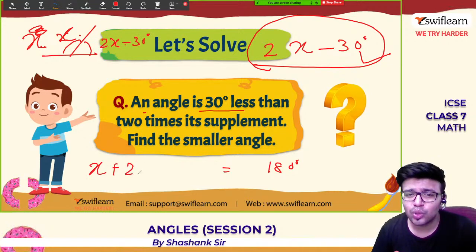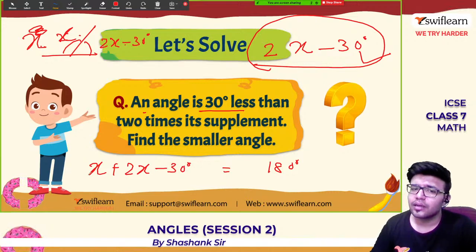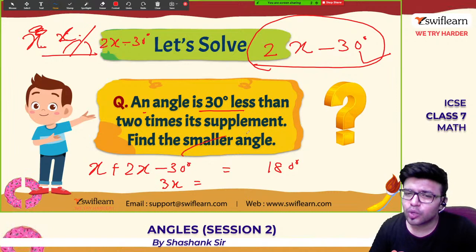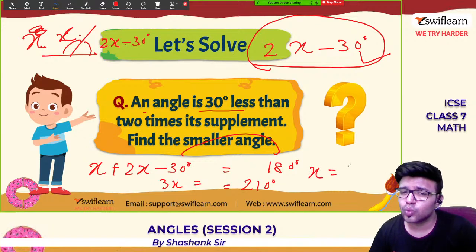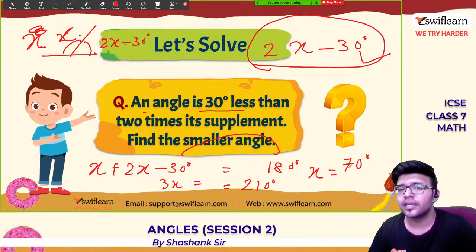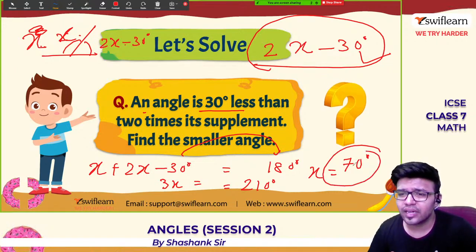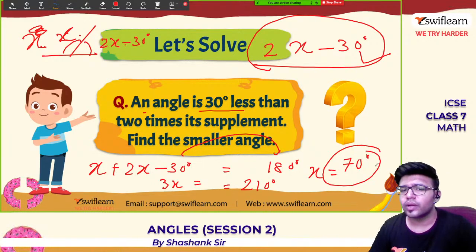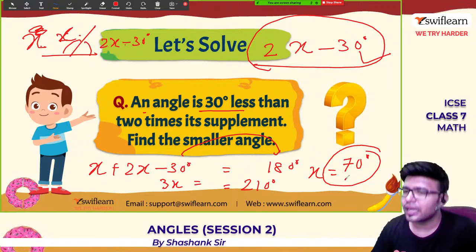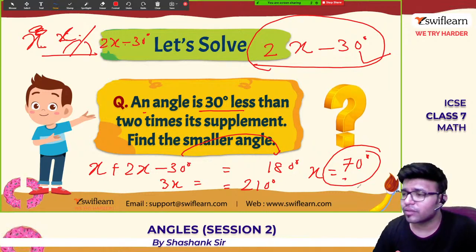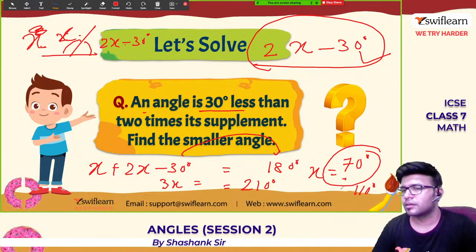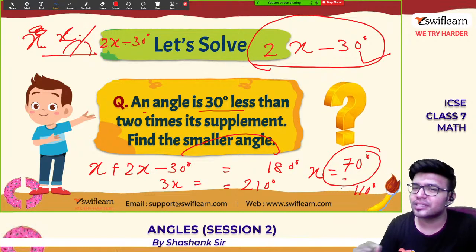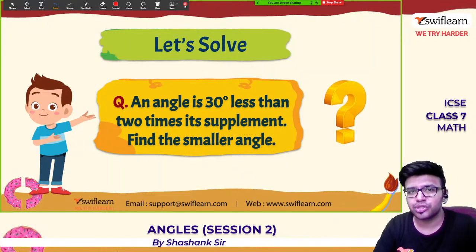So x plus 2x minus 30. 3x is equal to 210, and x is 210 by 3, that is 70 degrees. So the smaller angle is 70 and the larger angle is 180 minus 70, which is 110. So these are the two angles and the smallest angle is this much.